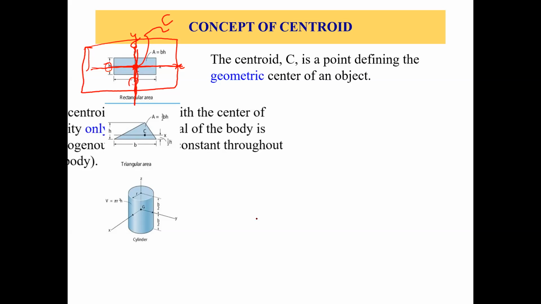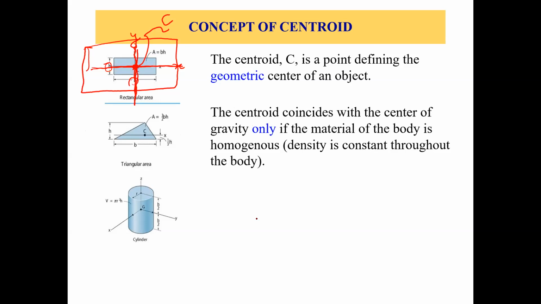Okay, now some other points about the centroid. The centroid coincides with the center of gravity only if the material of the body is homogeneous, which means that density is constant throughout the body. So this is another important point: if the material of the body is homogeneous, which means that density is constant throughout the body, then the centroid and center of gravity will be at the same point, right? Okay, so this is another point.